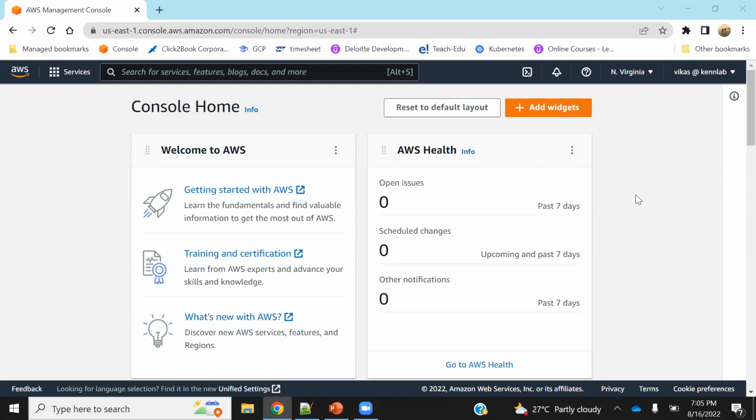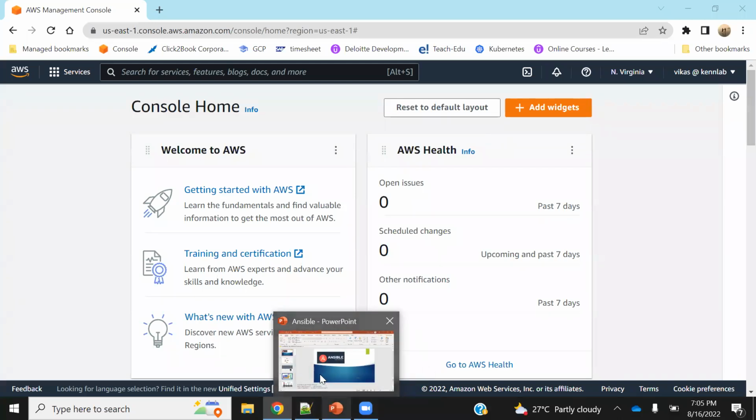Now we will talk about a new tool called Ansible. What is Ansible? Why do I need this? So today I'm going to talk about Ansible. Now, think of a scenario. The scenario is something like this.